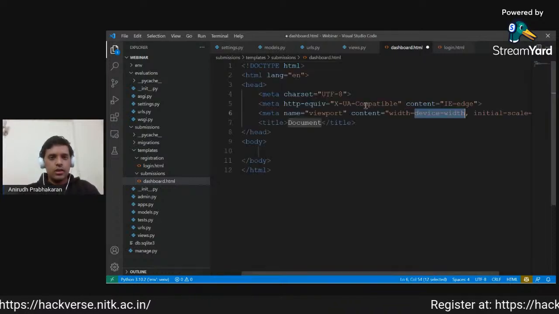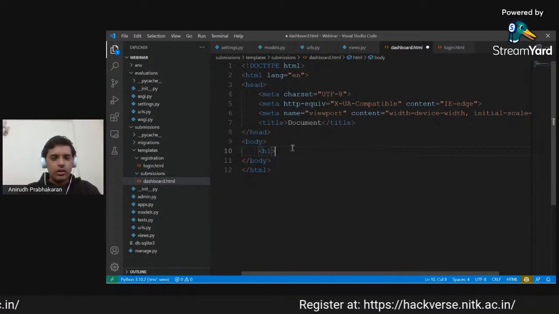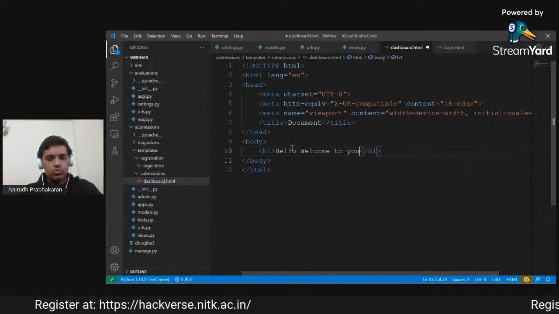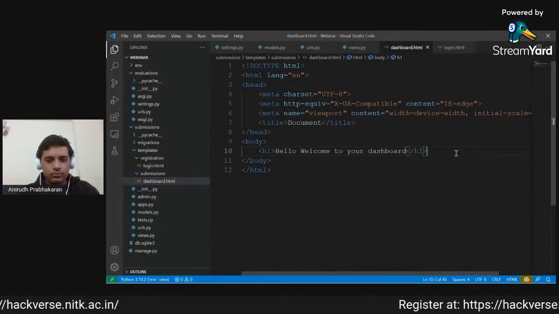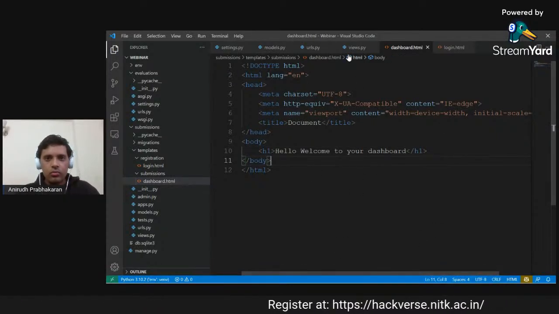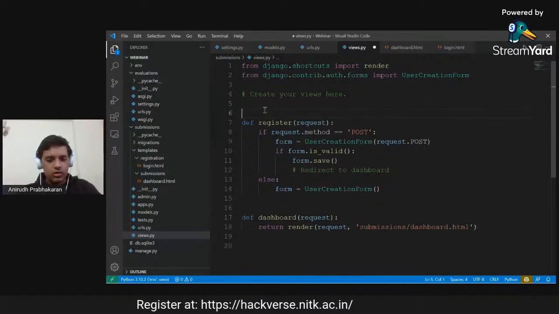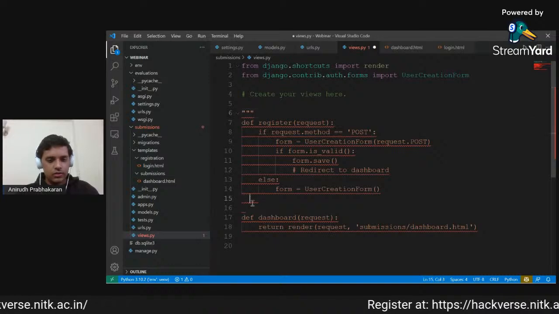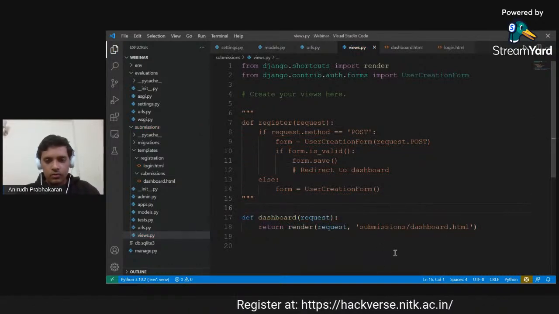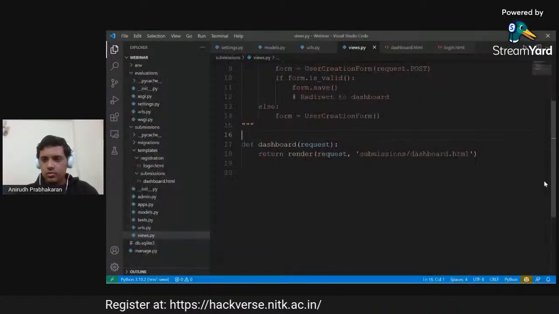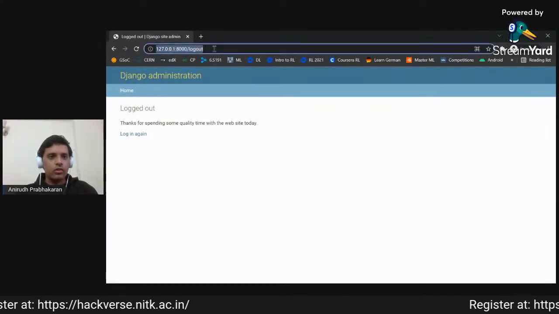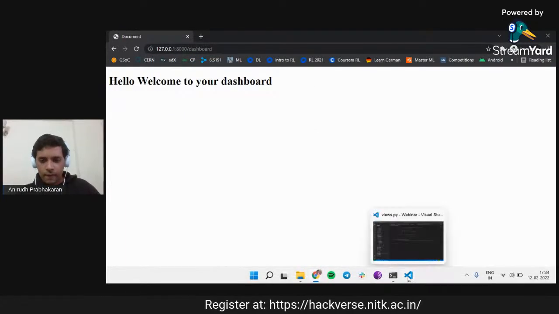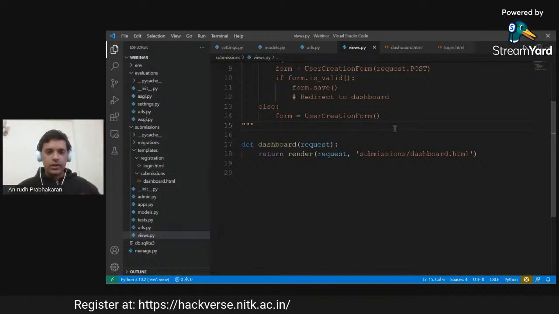In this, I will make an h1: hello, welcome to your dashboard. Now we will try to see if this works. I will quickly comment out this register function since it is incomplete. Is the server showing any errors? No. Now if I go to dashboard, yeah, hello, welcome to your dashboard. We see it, so now we are successfully getting it to the dashboard.